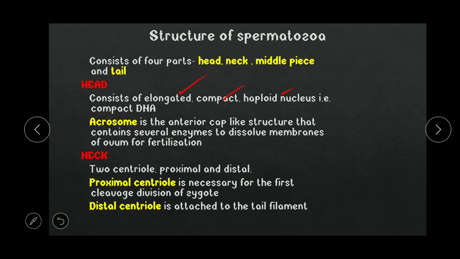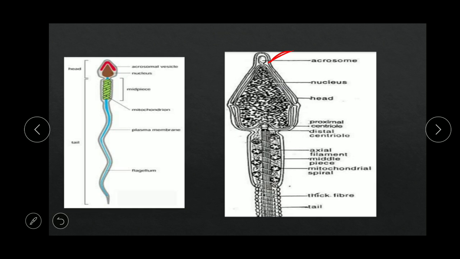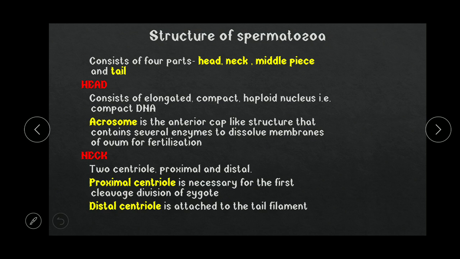The acrosome is an anterior cap-like structure. Here you can see this anterior cap-like structure, the acrosome, which contains several enzymes to dissolve the membrane. The egg is covered with a number of membranes, and they must be dissolved by the acrosome for fertilization. For example, one of the acrosomal enzymes is hyaluronidase.